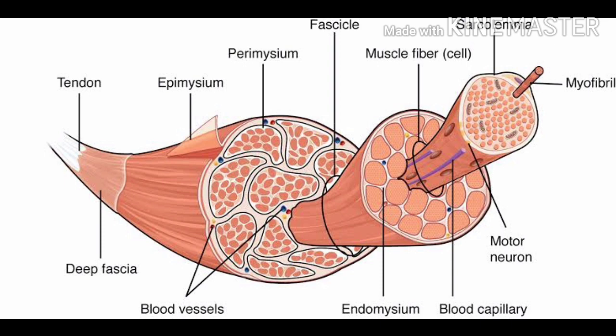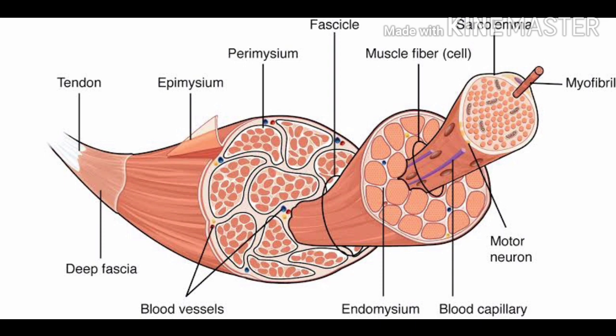Now, the fascicles can be further divided into single muscle fibers, which are again packed together. And the fascicle also has its own membrane called the perimysium. Inside this perimysium, we'll find these muscle fibers, which are nothing but the muscle cells. And these muscle cells will have the motor neurons running through them, and each and every muscle cell will be seen to have a large number of nuclei, because the skeletal muscles are multinucleated, or it's called a syncytial type of cell, having a large number of nuclei together.